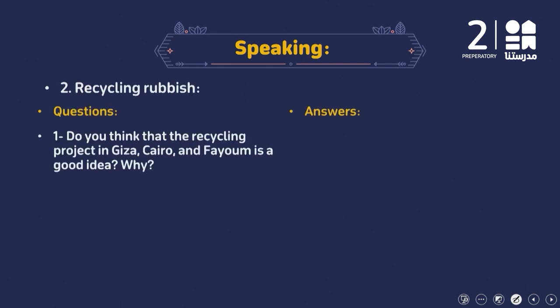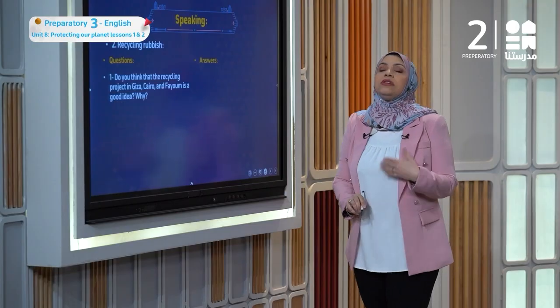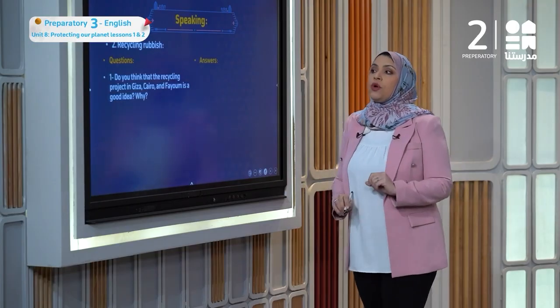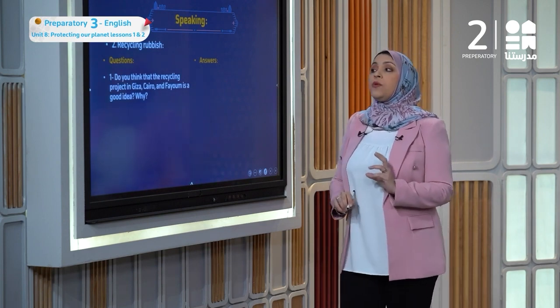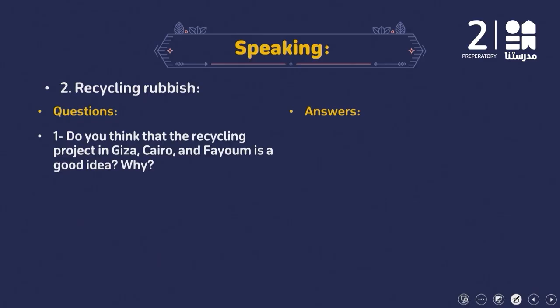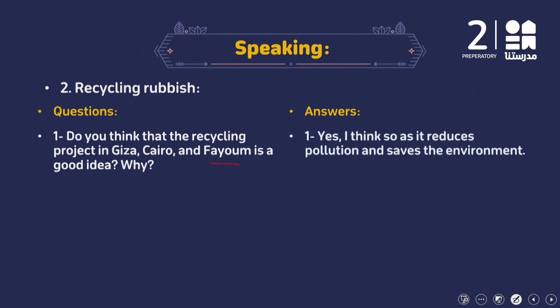And now, questions and answers about recycling rubbish. Number 1, do you think that the recycling project in Giza, Cairo, and Fayoum is a good idea, and why? Yes, I think so, as it reduces pollution and saves the environment.